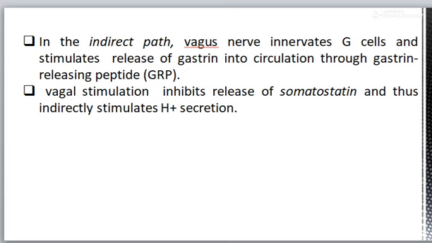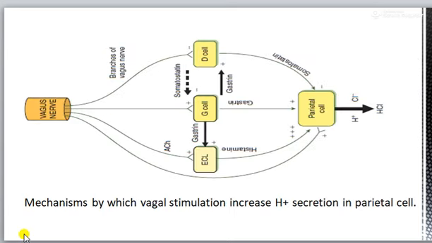Indirect path, I have told you. Vagal stimulation inhibits release of somatostatin and thus indirectly stimulates H plus secretion. This is the mechanism by which vagal stimulation increases H plus secretion by the parietal cell.